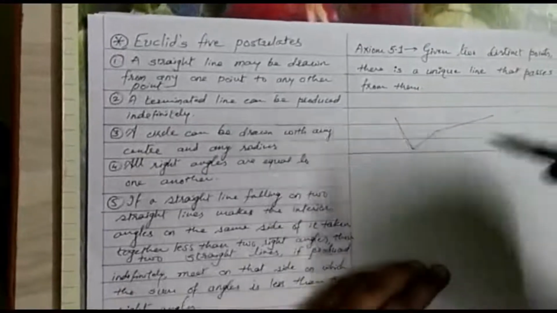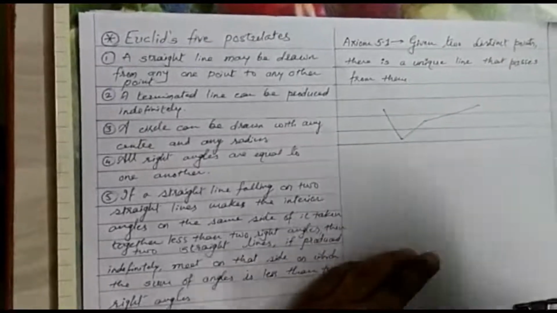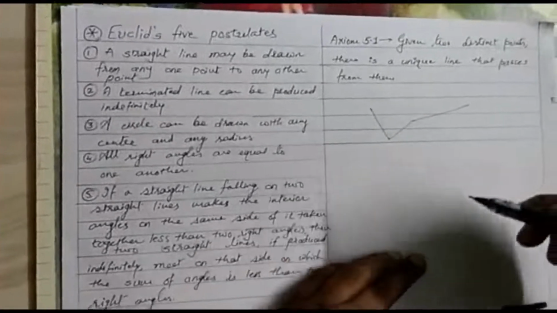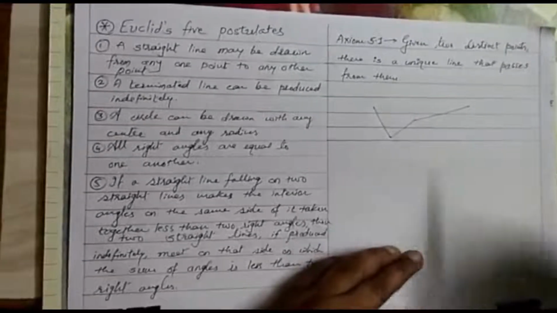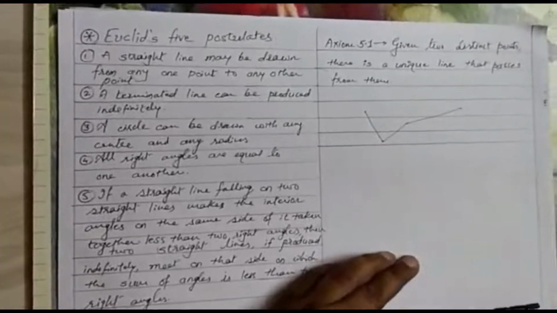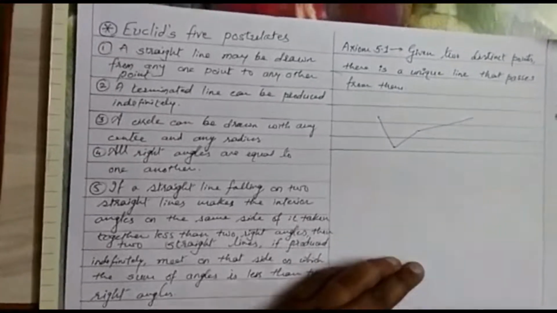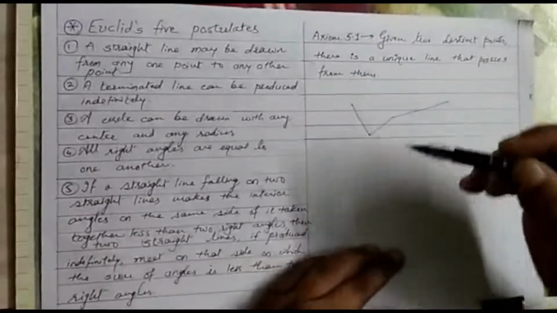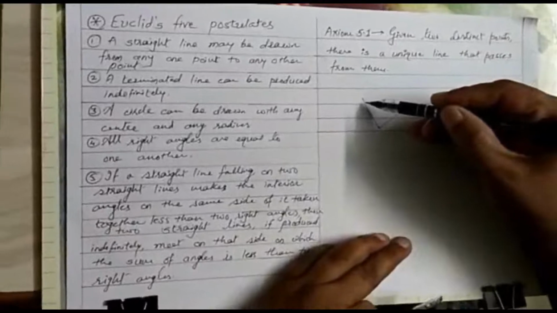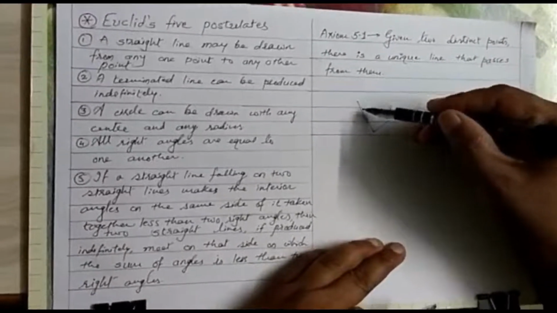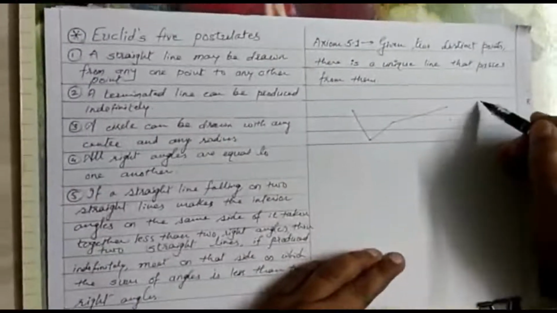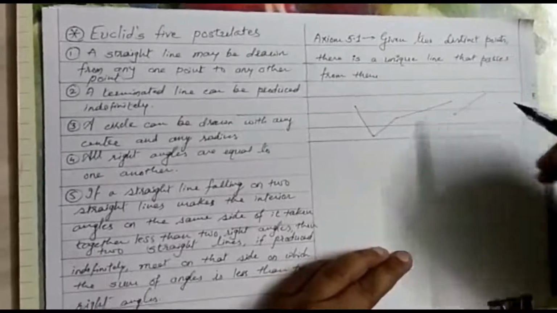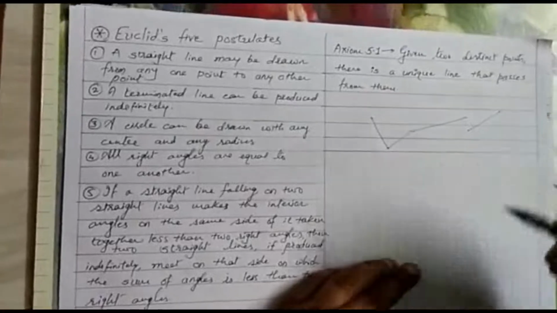But throughout his work, Euclid was insisting that there is only one unique line joining 2 distinct points. 2 अलग अलग पॉइंट लेंगे तो उसको ज्वाइन करने वाली एक ही लाइन, ऐसे वो कहते थे.